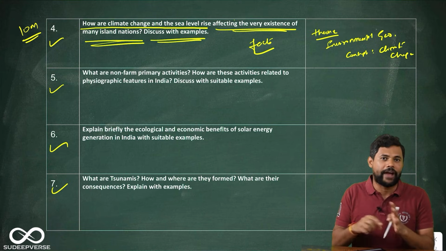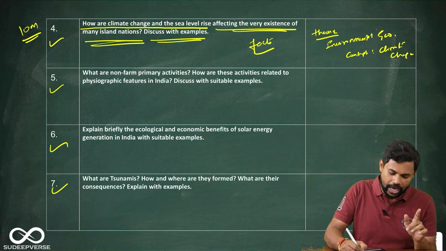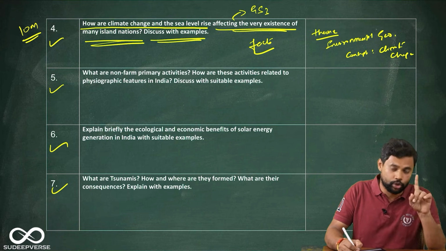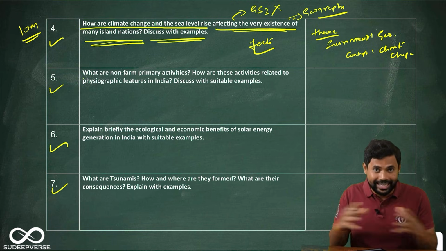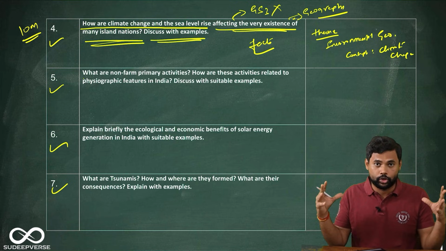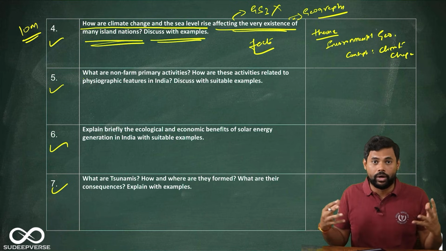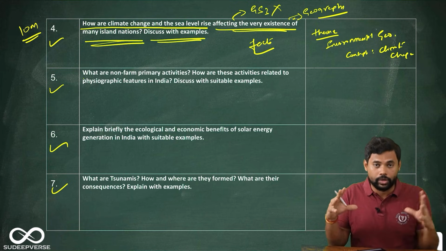So you add a lot of facts. When you add a lot of facts, what happens? This answer will seem like GS3. So it should not seem like GS3. You have to write this answer as geography. So how to write this answer as geography is, as I told you, you have to bring the diagram. You have to show the world map and show different islands in the world which are highly vulnerable. So you have to draw the world map and show it.